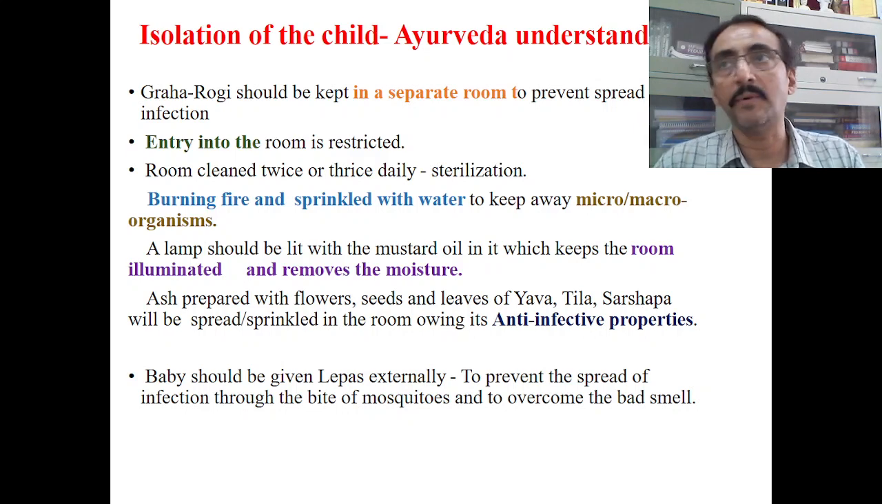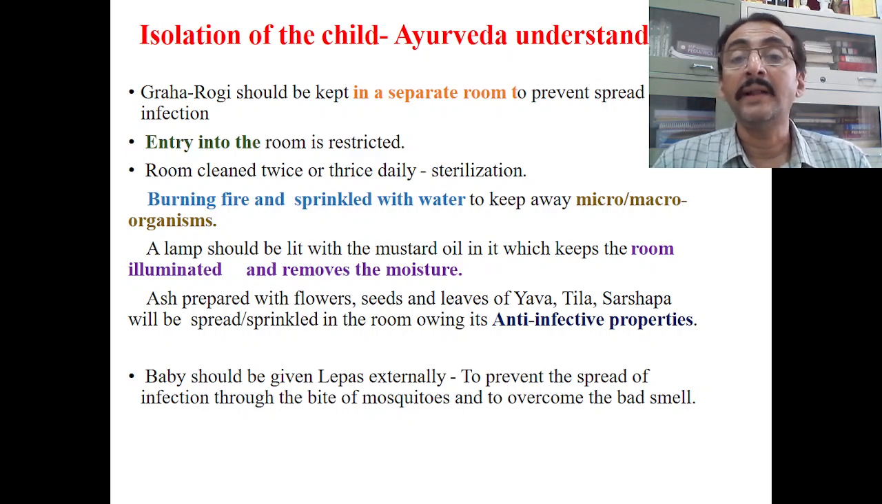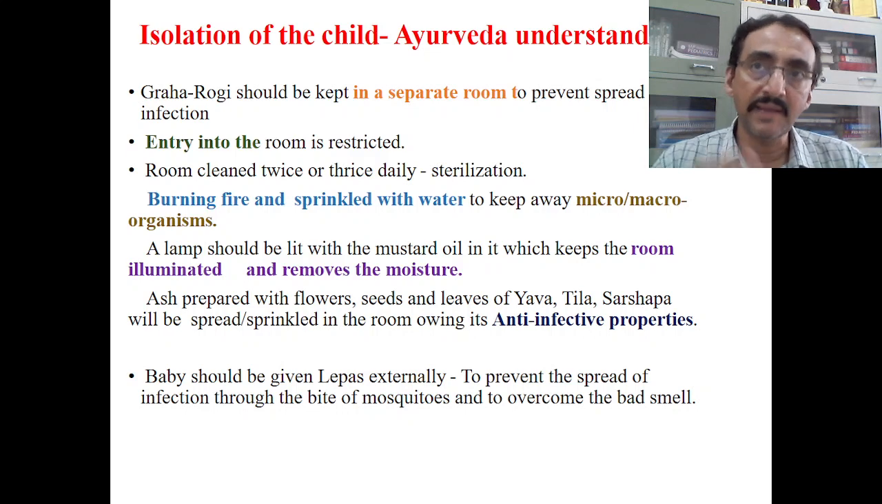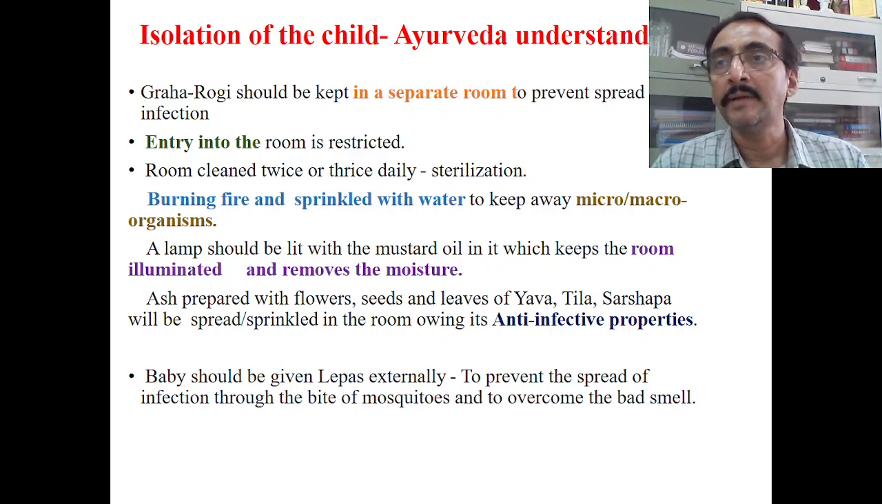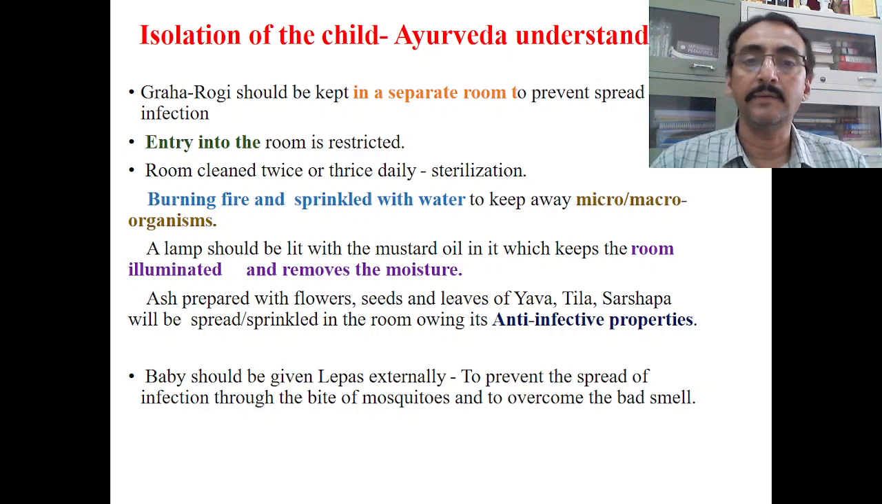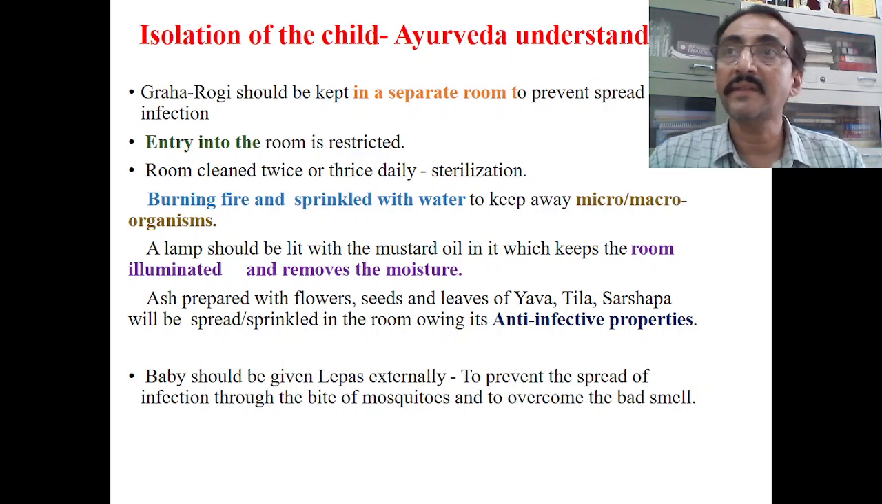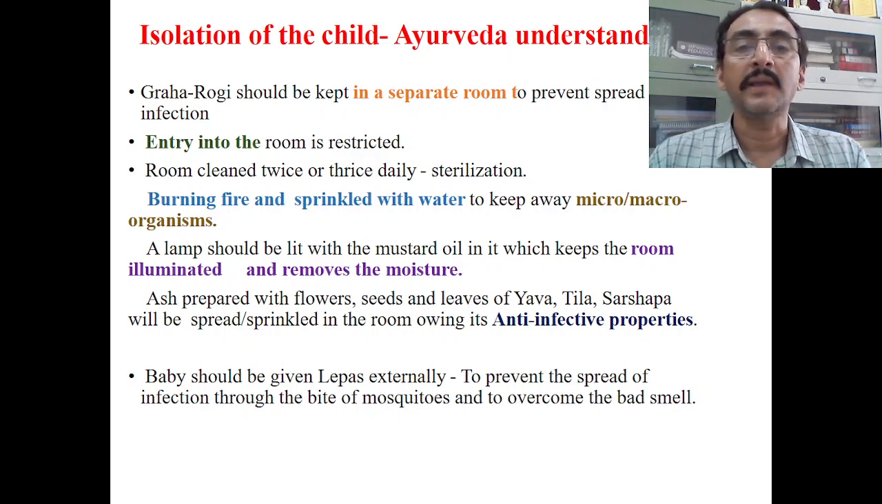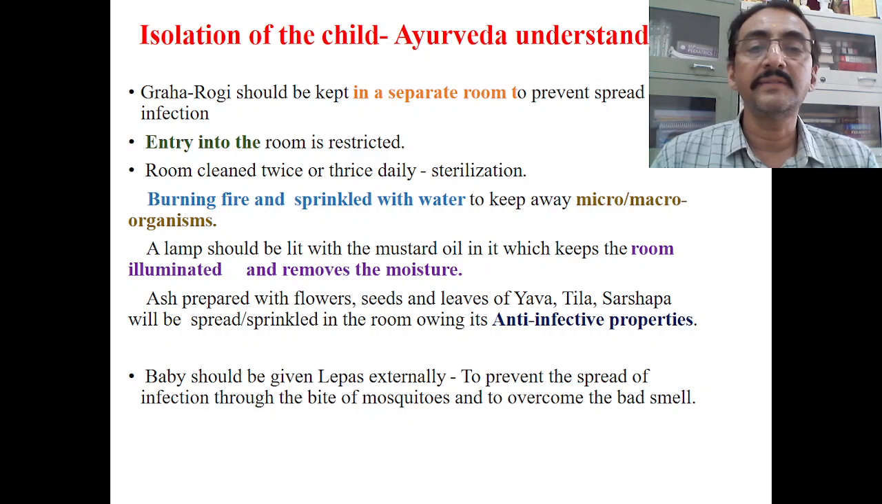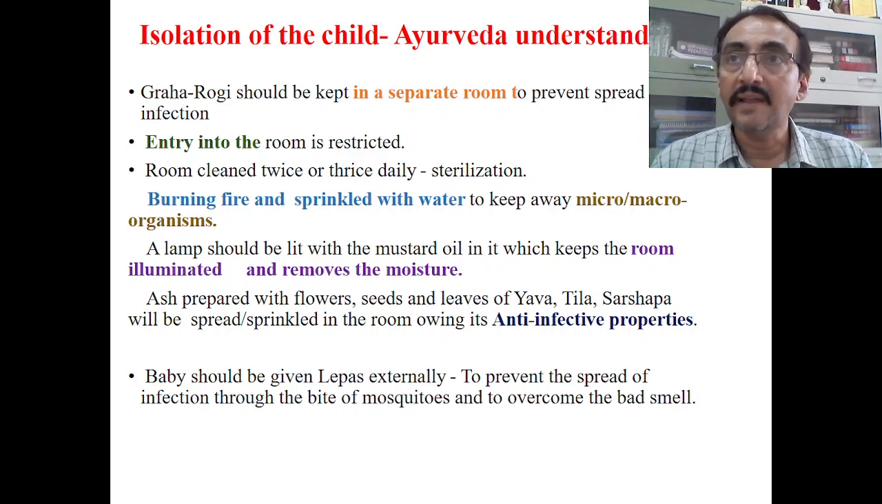This is one of the important methods. Another one is a lamp should be lit with the mustard oil, and it will keep the room illuminated and removes the moisture. Another simple method, they say, in the room where the Graha Rogi has been kept isolated, you have to continuously burn a lamp which is filled with the mustard oil, the Sarshapa Taila. Now Sarshapa is considered as one of the Rakshogna drugs also. Okay, so Taila will be prepared from this Sarshapa, that is Sarshapa Taila, and its lamp should be lit.